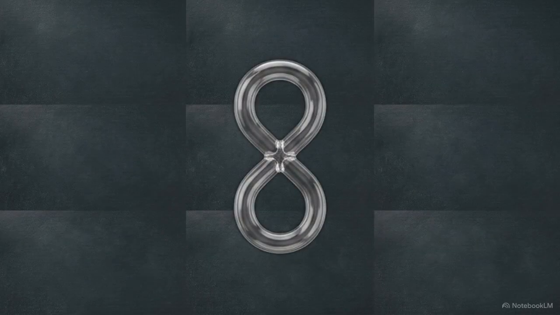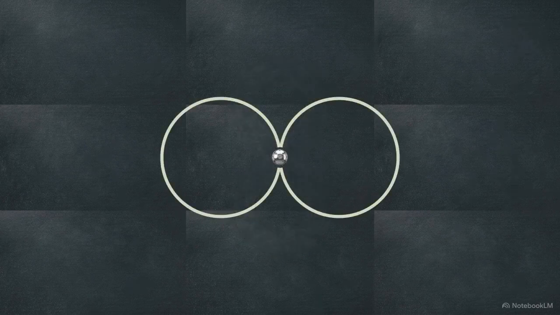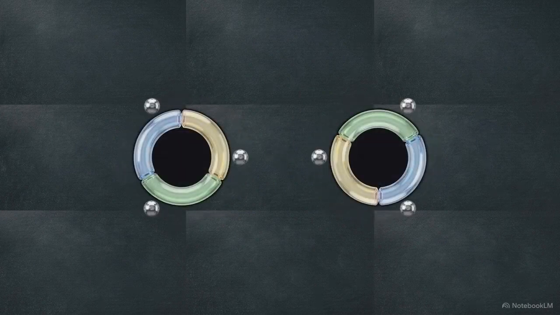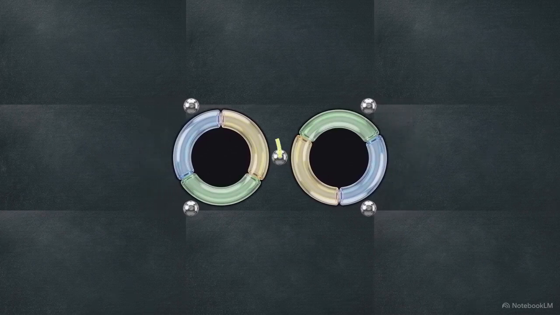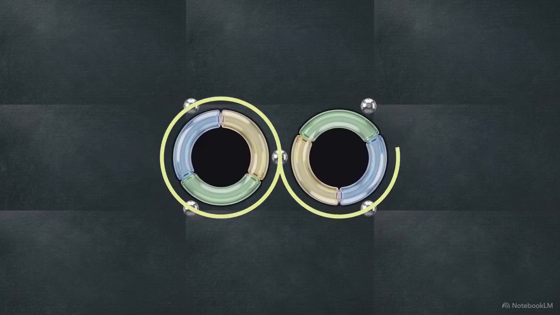Let's test this logic. Looking at this figure 8 space, how would you construct it as a linear graph? Pause the video and calculate the minimum number of arcs and vertices needed. Recall the rule. Arcs can only intersect at their endpoints, and an arc cannot intersect itself. Because the loops connect at the center point, you have to break each single loop into at least 3 distinct arcs to avoid a self-intersecting boundary.